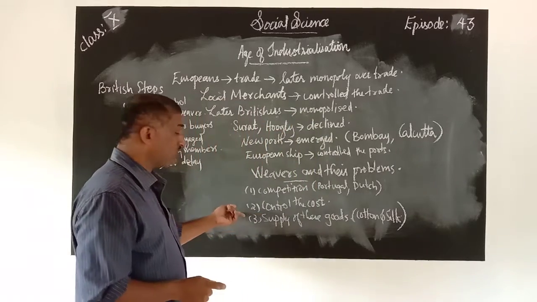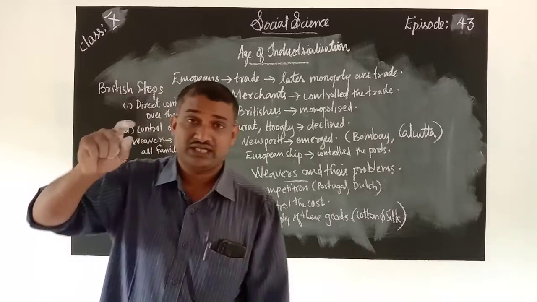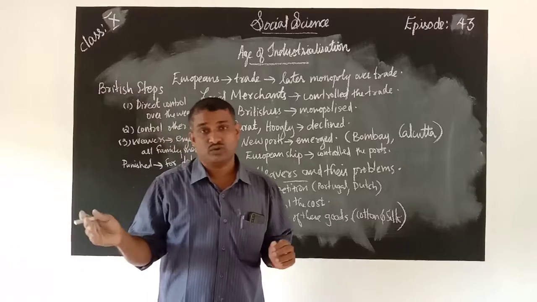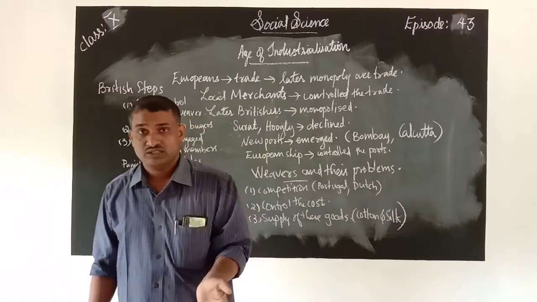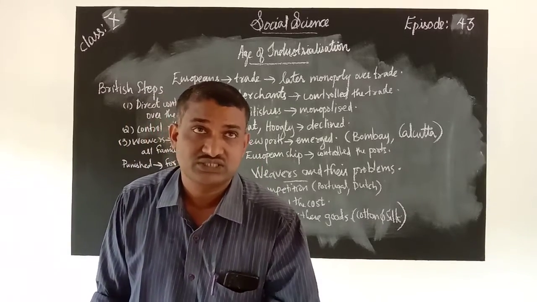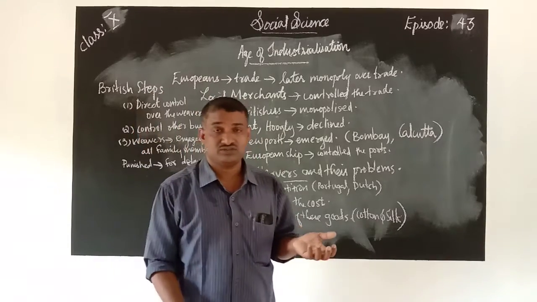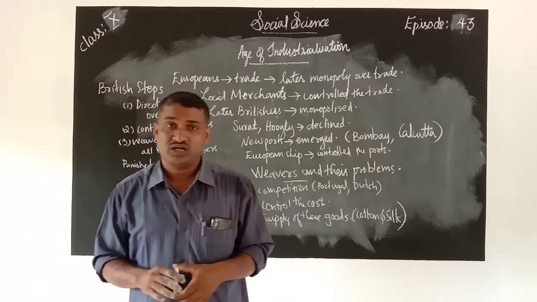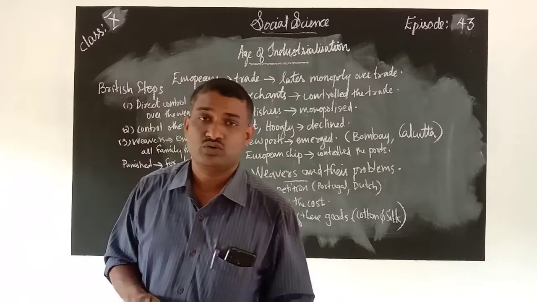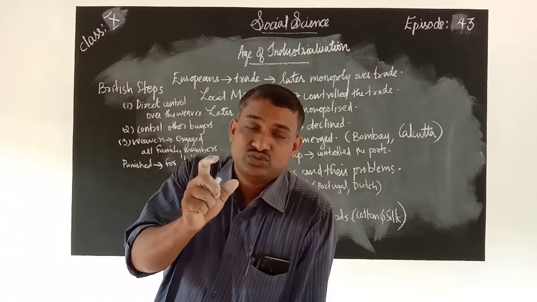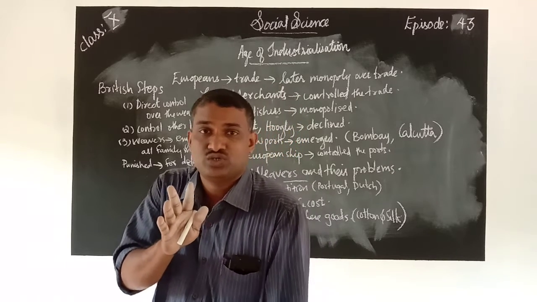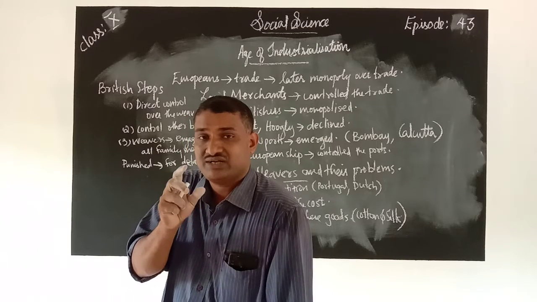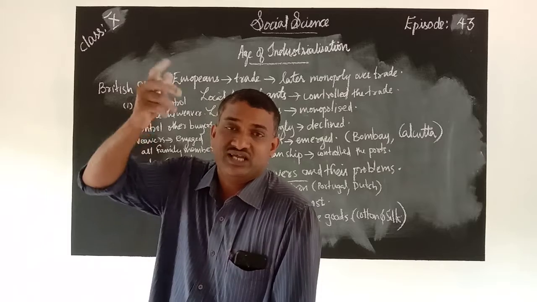Next is to control the coast. Because the Dutch, Portuguese and other Europeans made trade relations in India, the price of these goods automatically increased. When the price of these goods increased, the Britishers faced a problem. So they decided to control the coast by any means. By controlling the coast only, they could survive in India. Otherwise, if the price was very high, they could not survive in India.